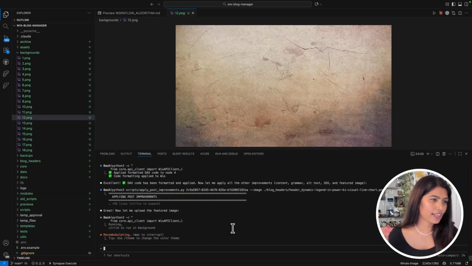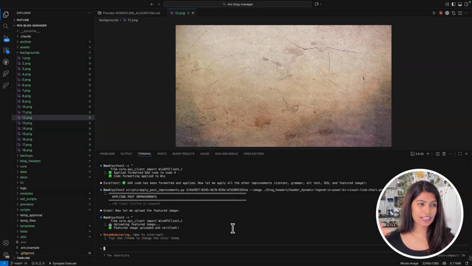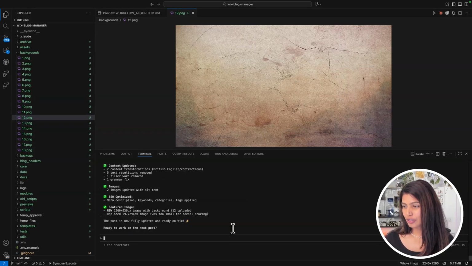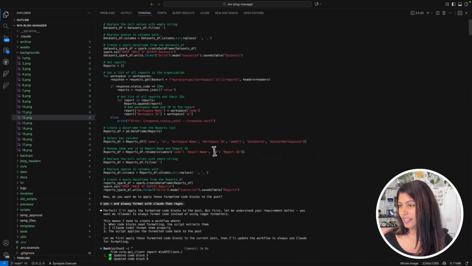Because I'm running it in the CLI instead of the Claude desktop, I could see what's happening. I actually like it because it makes me feel like I have more control over what's happening, because this is my website where things are happening. So at least looking at those things makes me feel I have a bit of control.